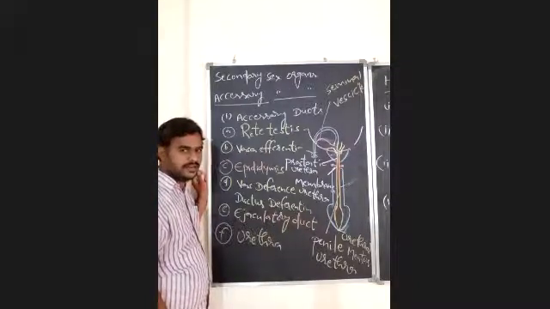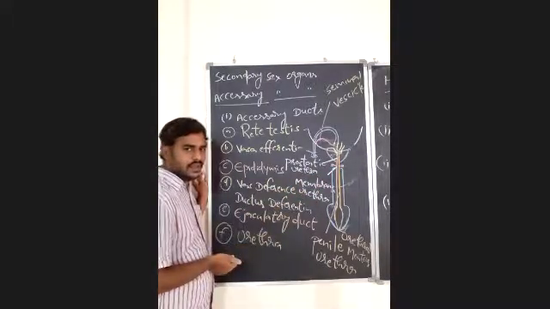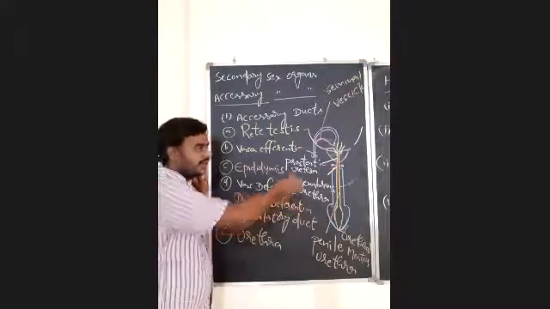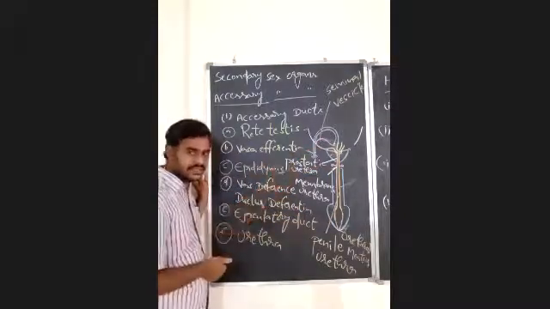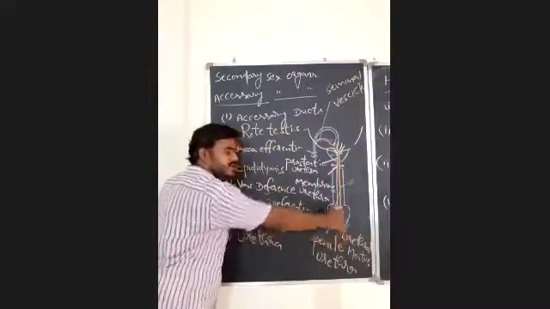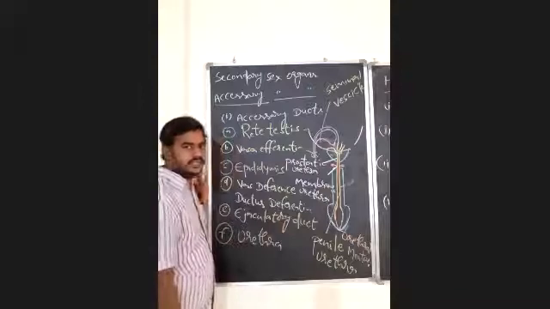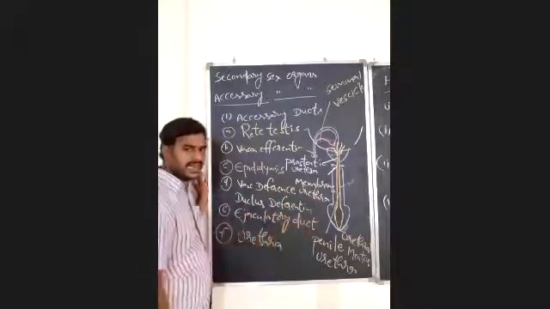Is it clear? The urinary bladder also opens into the urethra, and the ejaculatory ducts will also open into the urethra along with the other accessory glands. So it helps in the transport of both semen and urine. So it is a common passage for both the excretory system and the reproductive system. So it is a urinogenital tract.